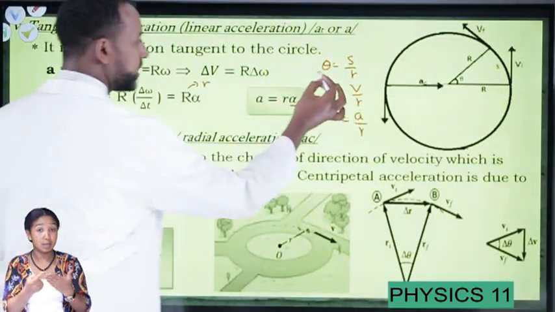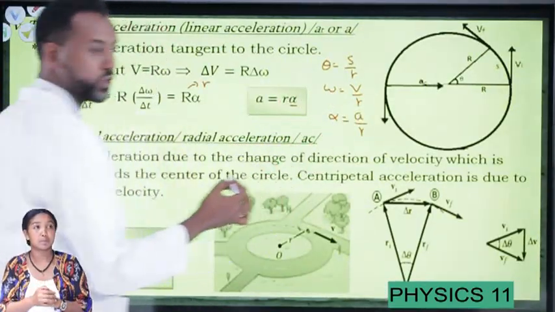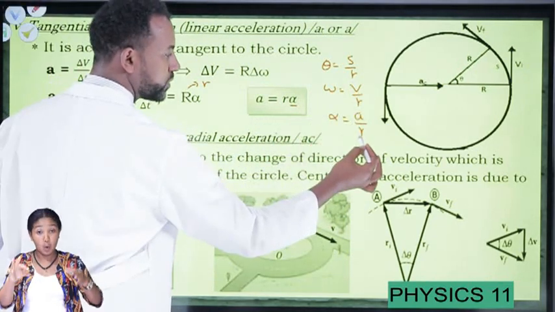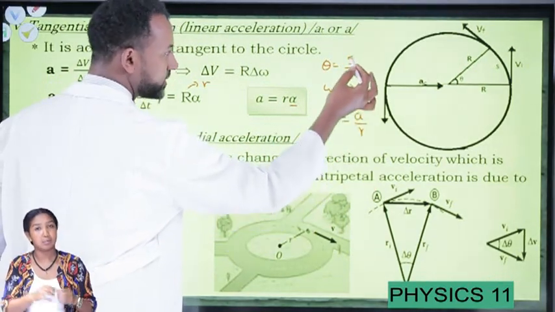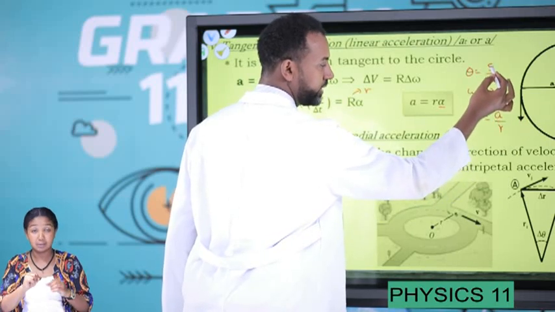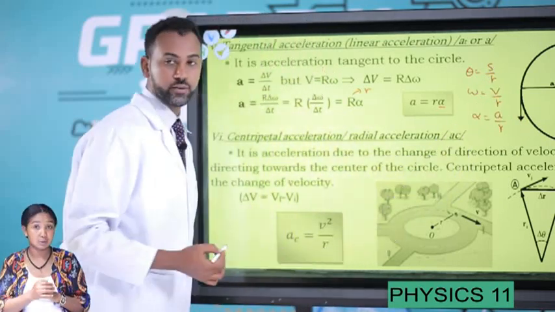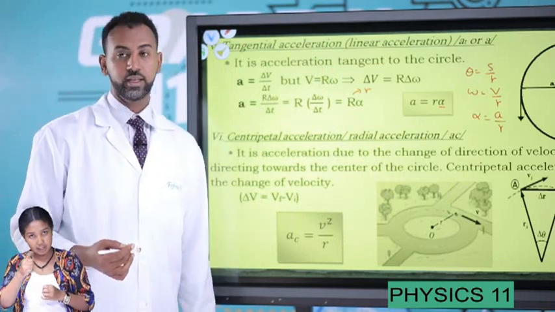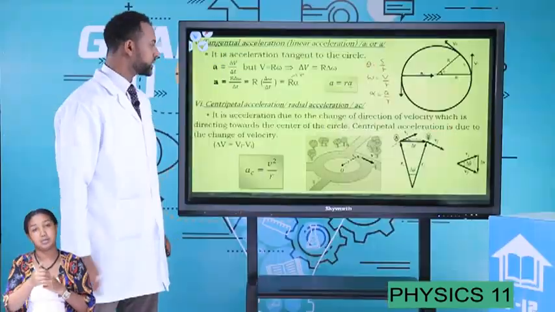So angular displacement, angular velocity, and angular acceleration can be correlated in terms of radius as s over r, v over r, a over r. Here s is linear displacement, v is linear velocity, and a is linear or tangential acceleration.